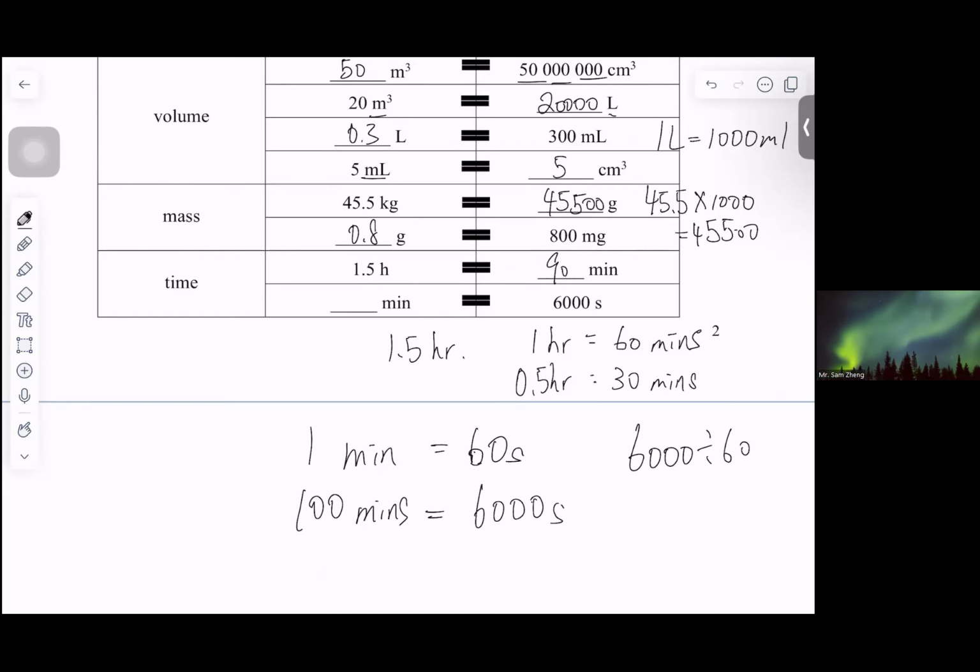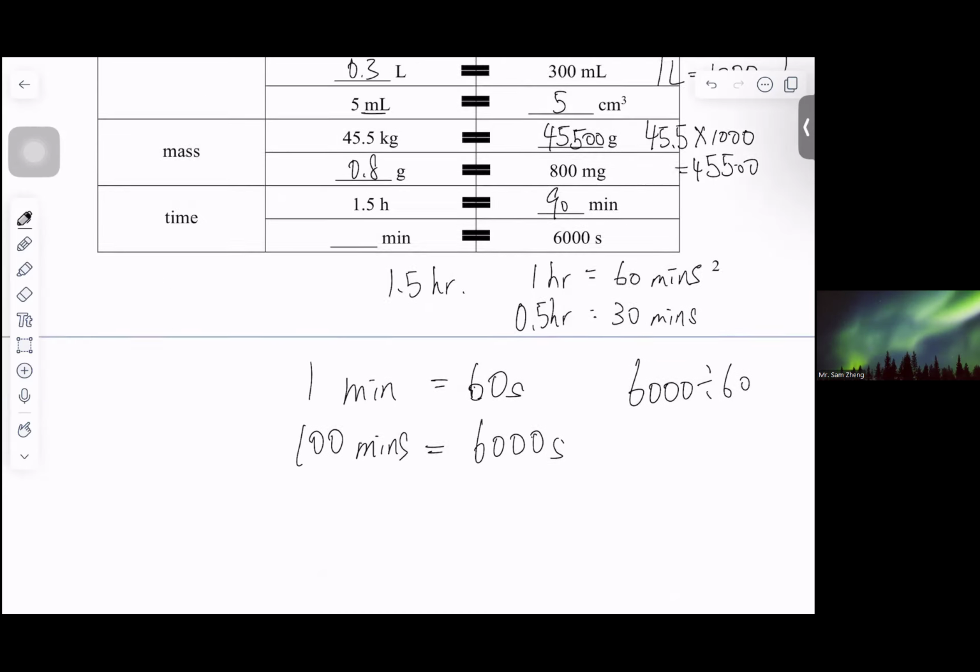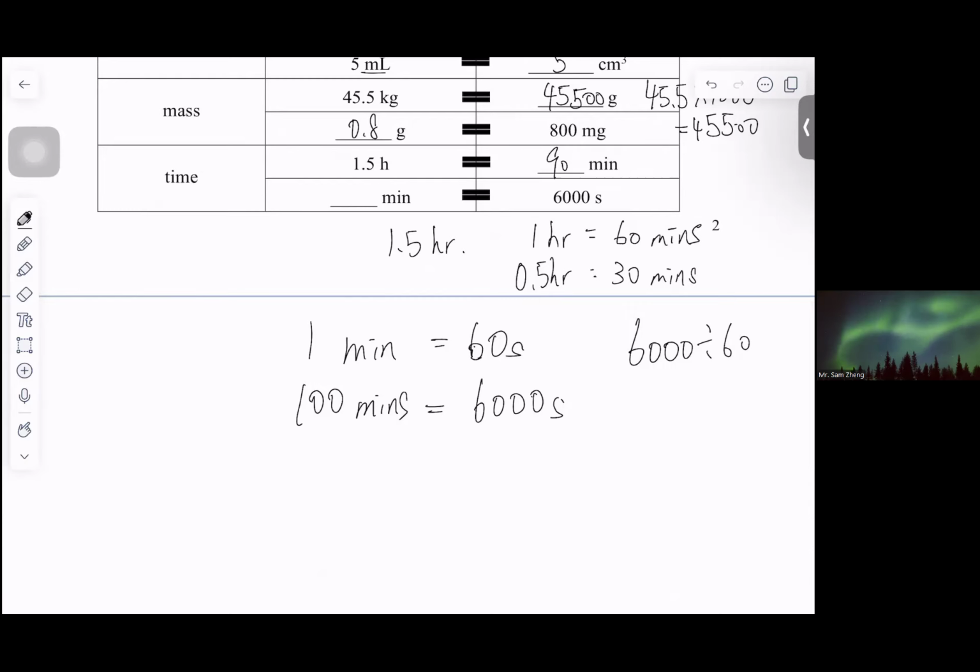When we find questions in the exam, it may be even more tricky. They may ask you to convert into hours. Then 100 minutes is 1.6 hours. How can we divide it? We need to use 100 divided by 60, and then we get 1.6 hour.